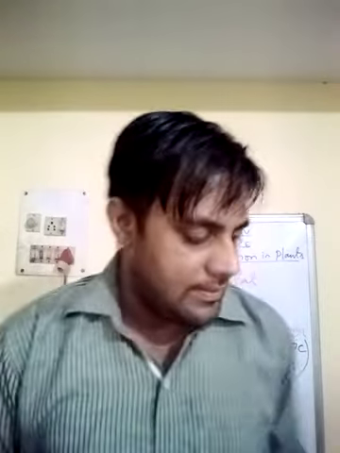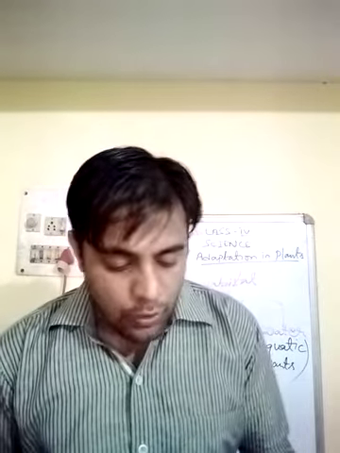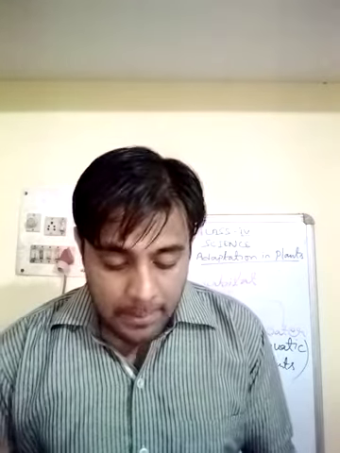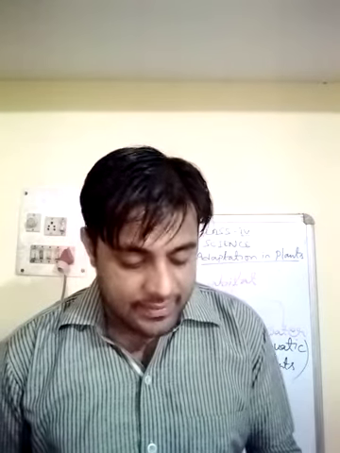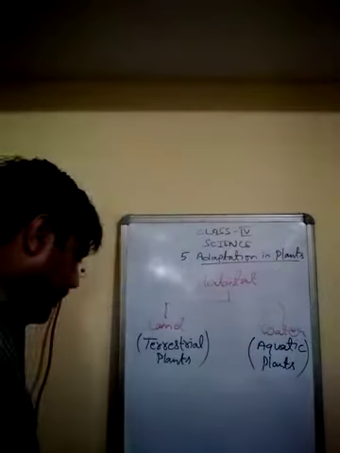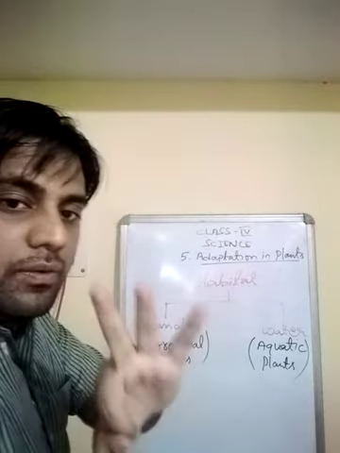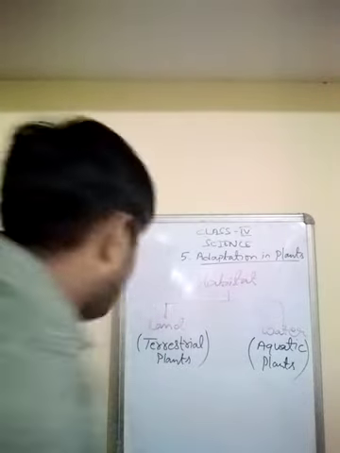Now we'll continue with terrestrial plants. Like I told you, plants that grow on land are called terrestrial plants. Plains, mountains and deserts are examples of terrestrial habitat. Like I told you earlier, when I said land, I meant every bit of it. So basically there are three land features where plants grow.